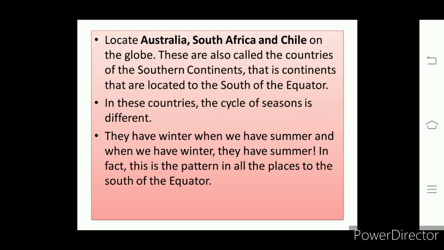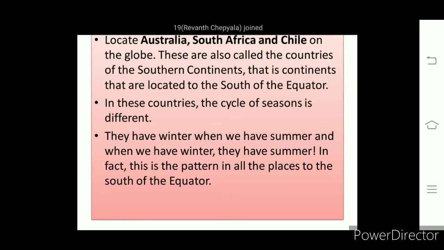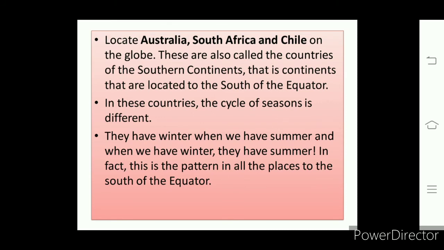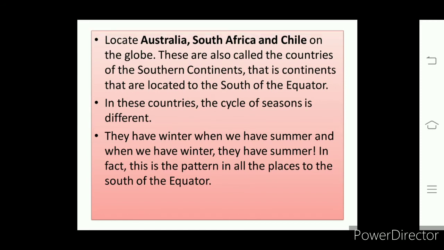The world is divided into two hemispheres, northern and southern. Australia is in the southern hemisphere. South Africa is also in the southern hemisphere. Chile is a part of South America. Where is South America? In the southern hemisphere. So these are southern continents.